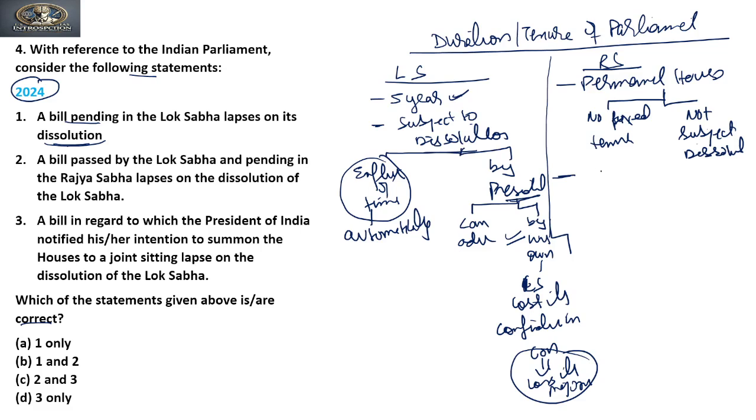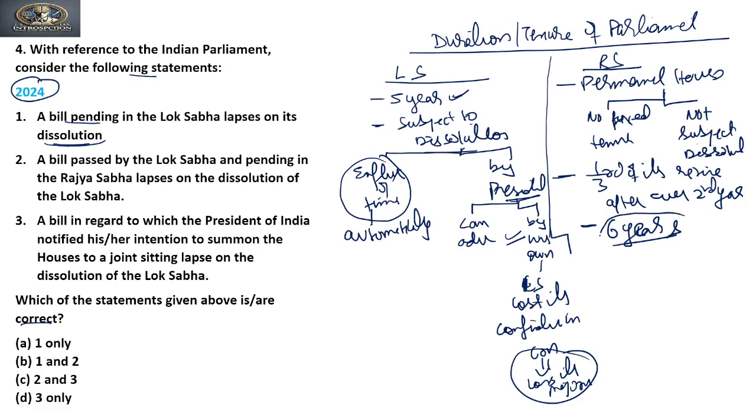A member who is elected or nominated to the house, one third of its members retire after every second year. It means a member of the Rajya Sabha will be in office for a period of 6 years. This 6 years is not the duration of the Rajya Sabha, it is the duration of members to the Rajya Sabha. Clear?